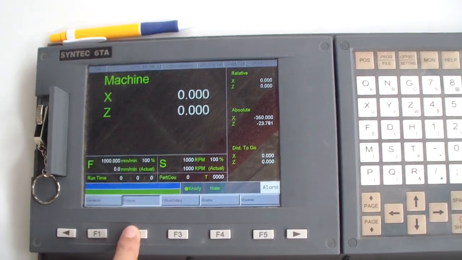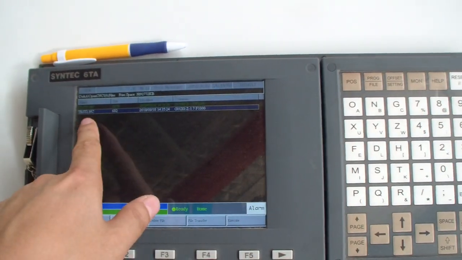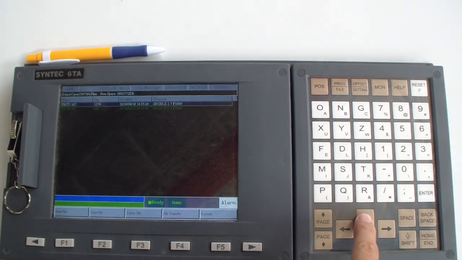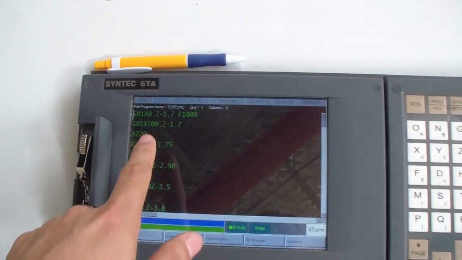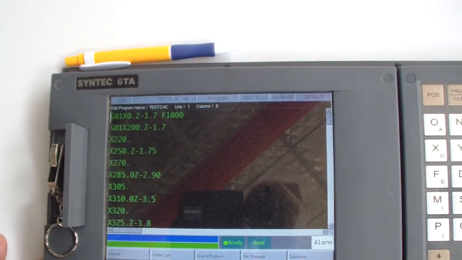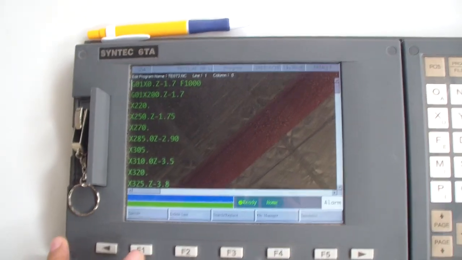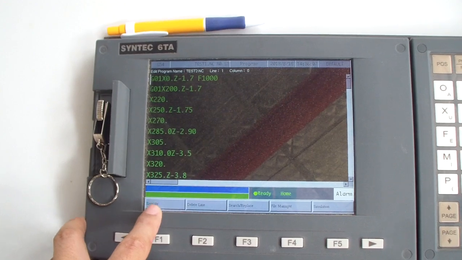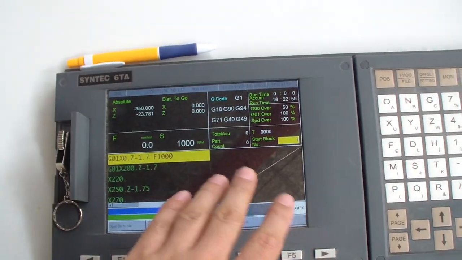Go back to the program in the file manager. Select test 2, test 1, test 2, press enter. Okay, here are the program details for the G-code. Okay, we will do the production for this program. We just press F1, SQ. This is a production window.